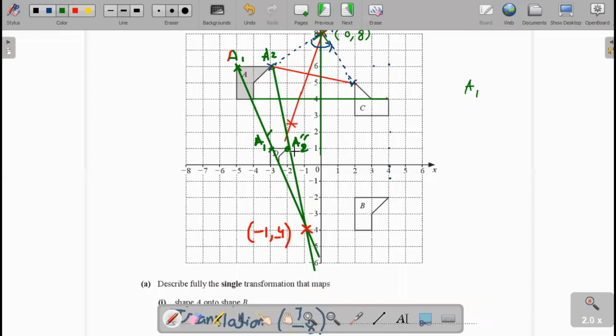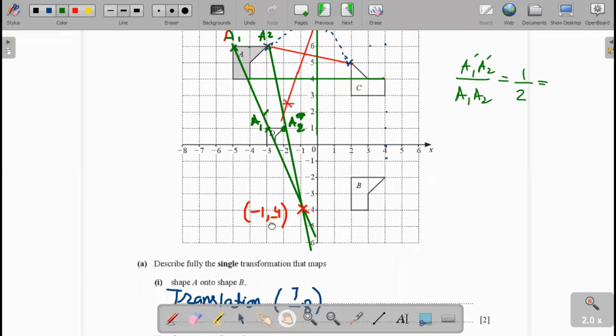Now we take the length A1 A2 dash. You see here A1 A2 is 1 unit divided by 2 units. Therefore, the scale factor is 1 over 2.